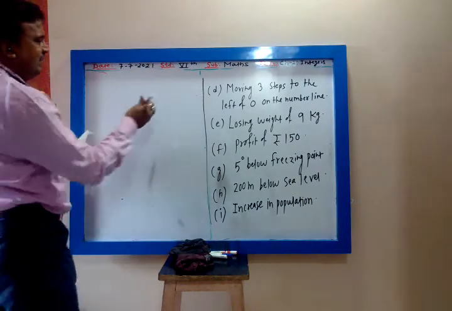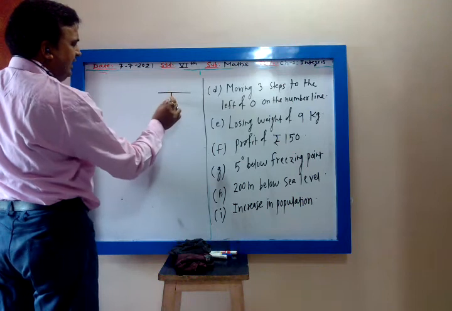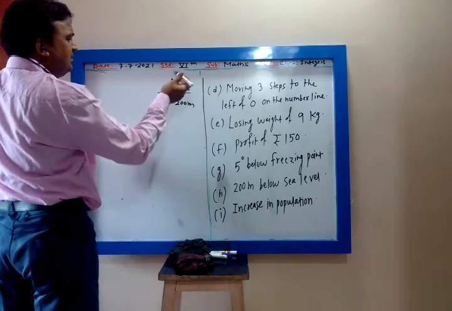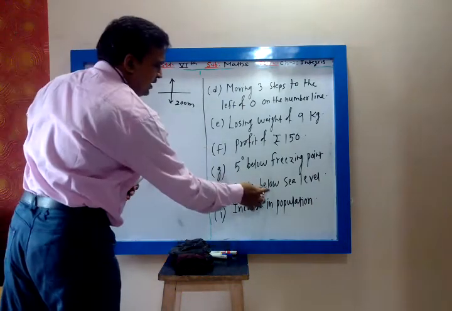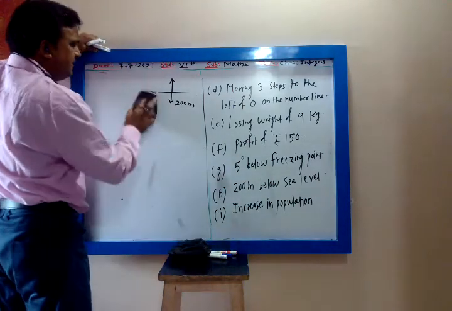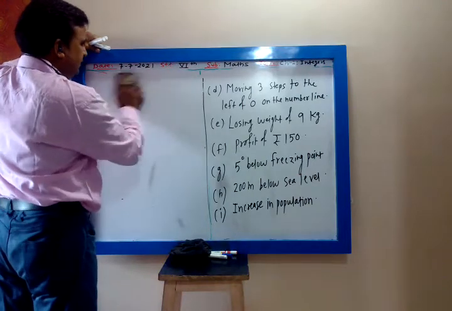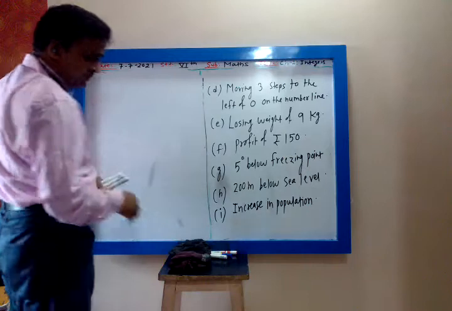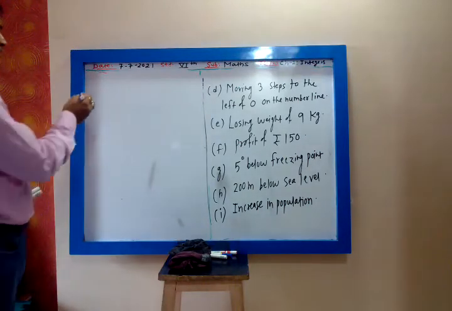My dear, see, this is the sea level. It will be 200 meter below, so the opposite will be 200 meter above. What is the opposite of below? Above. That's all. Okay. Draw the diagram. No harm. For your better understanding, draw the diagram.